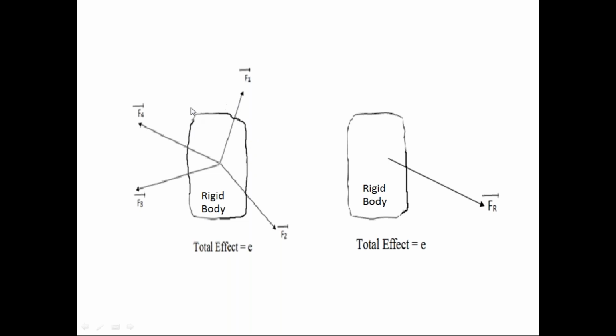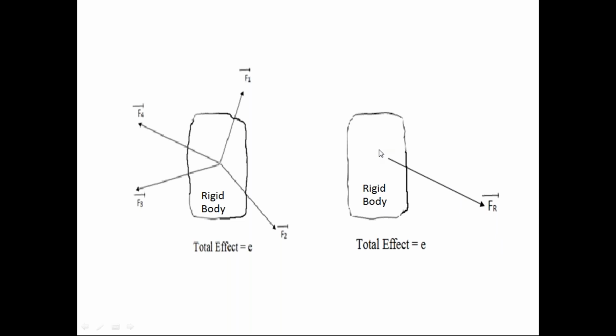This is the force system acting on the rigid body, number of forces. Because of this force system, there is an effect in the body. Due to that effect, there is a change in the condition of the body. In engineering mechanics, we can replace these number of forces with only one force. Check this another diagram. Here in the second diagram, the body is subjected to only one force, Fr bar.